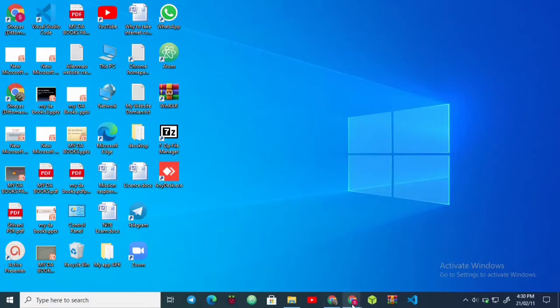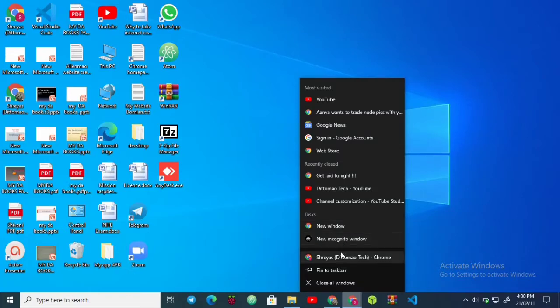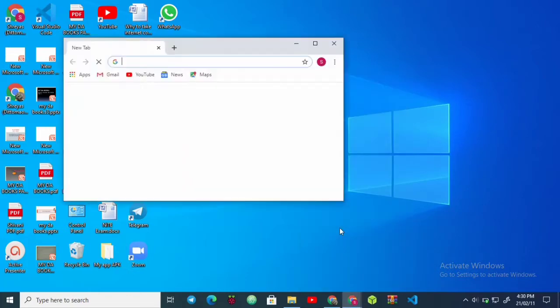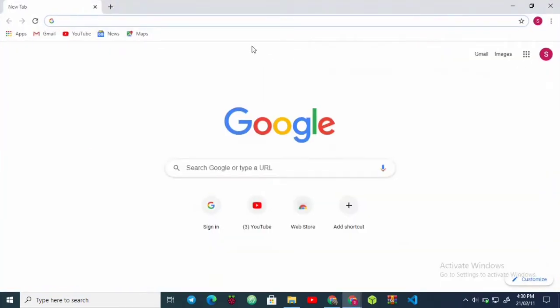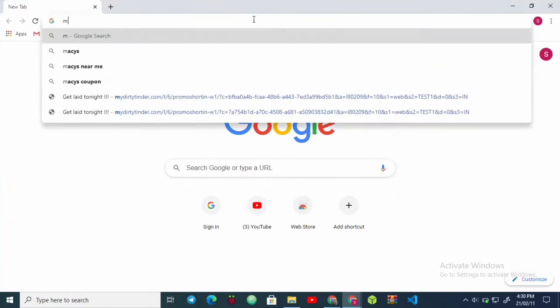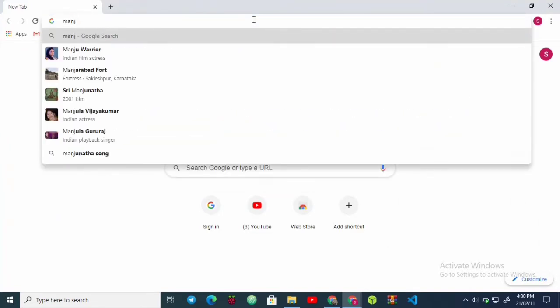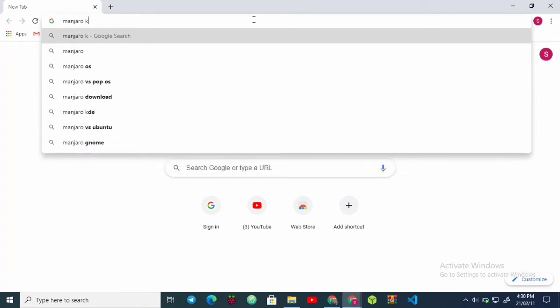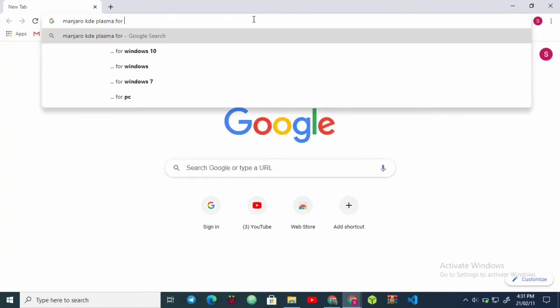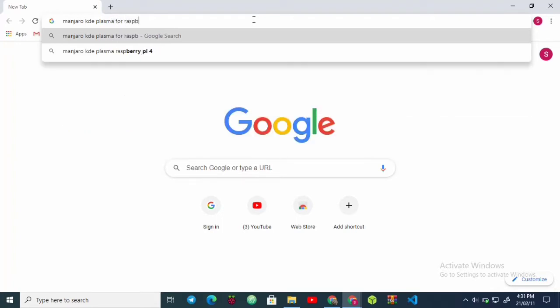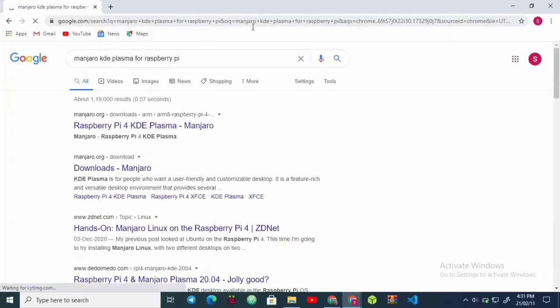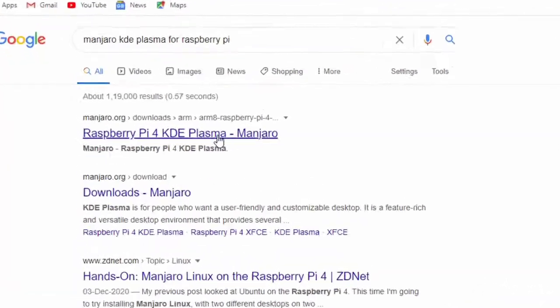Open your favorite browser. I'm going to use Chrome. Just type Manjaro KDE Plasma for Raspberry Pi. Just click enter. Click on the first link.